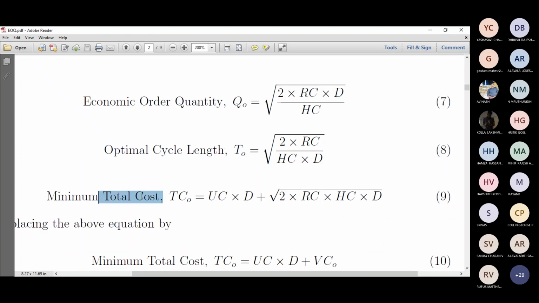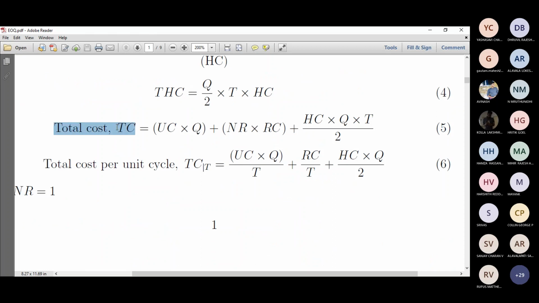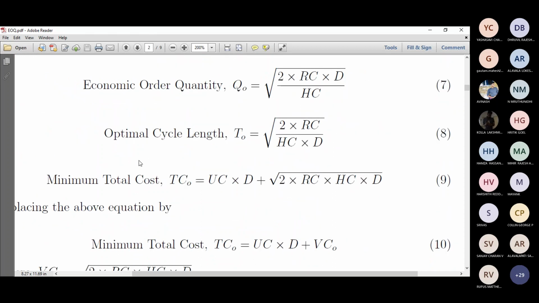Then minimum total cost. We talked about total cost, but we need to find the minimum total cost. This is just like a minimization of the total cost. When you don't care about minimization, then you don't have to really look into when you reorder. You do your business as such. You don't even look into the economic order quantity. But when you take a look at the economic order quantity, you get some profit in terms of minimizing the total cost. That is what is called minimized total cost, which is the unit cost multiplied by the demand. So you can see that total cost naught.